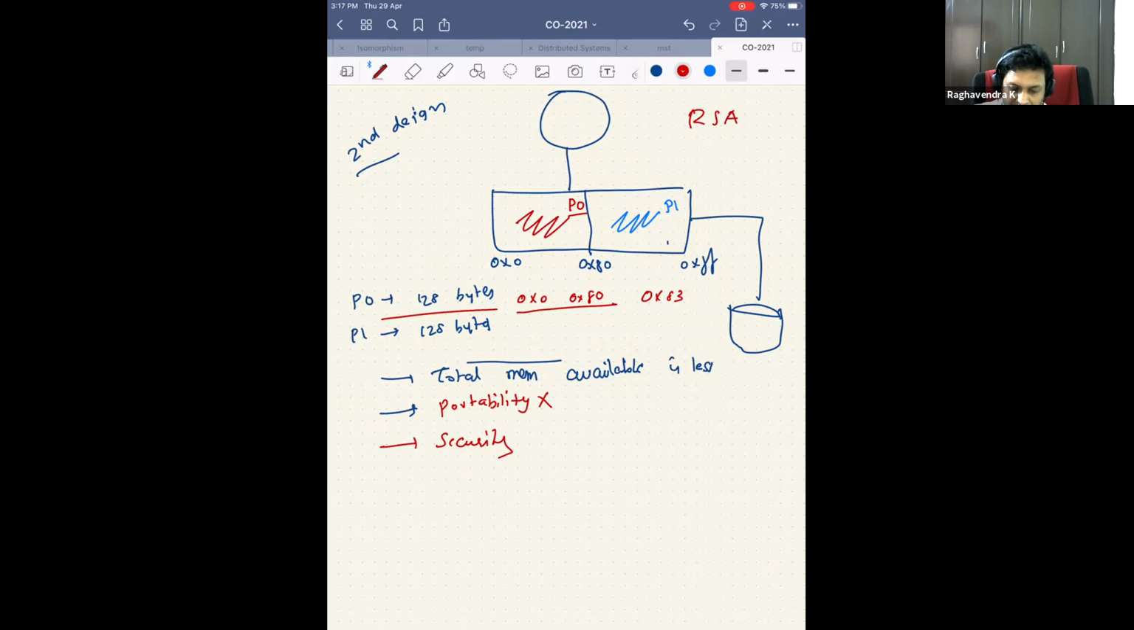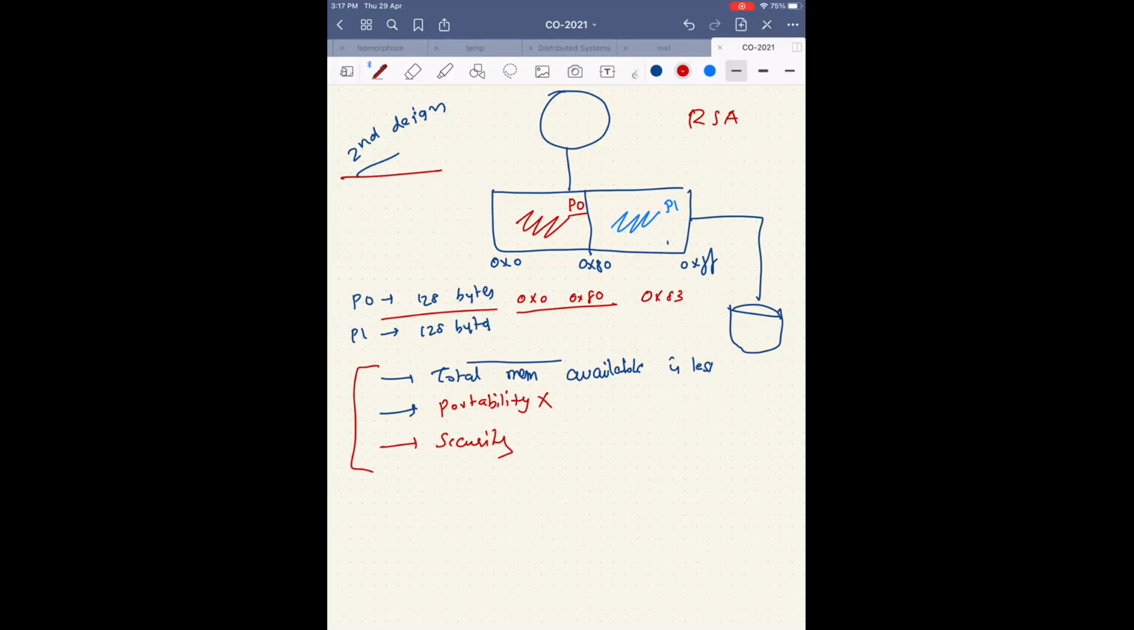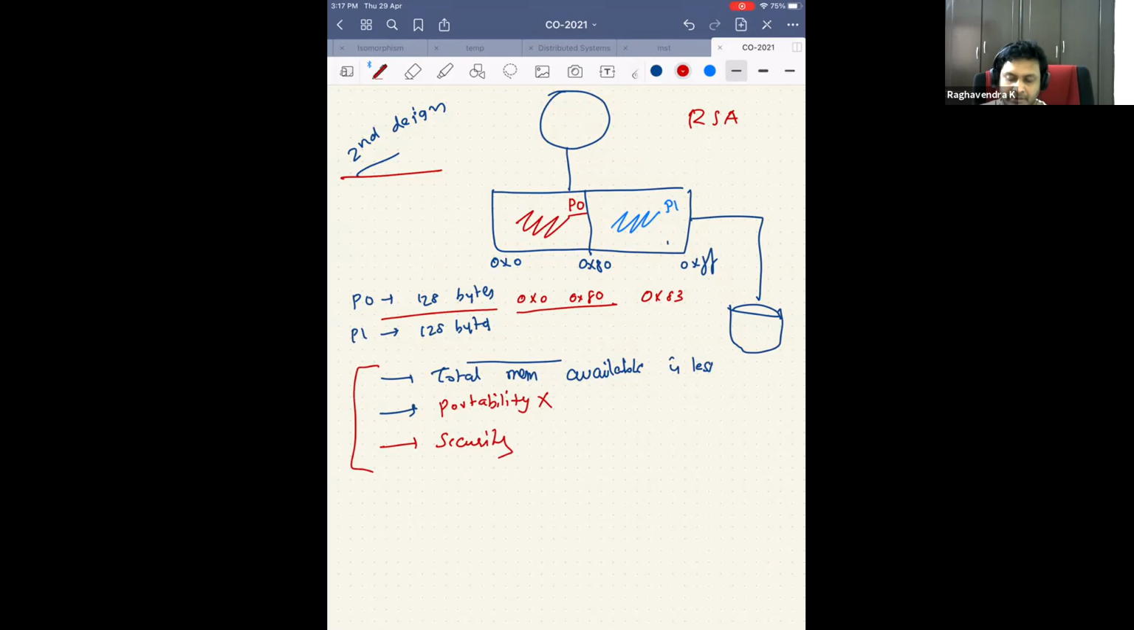So now we are stuck with the second design where there are three problems. One is total memory available is less. The other is portability. The other is security. Is this okay? Okay. But I will tell you a solution. Let's tackle the solution before going to the second design.